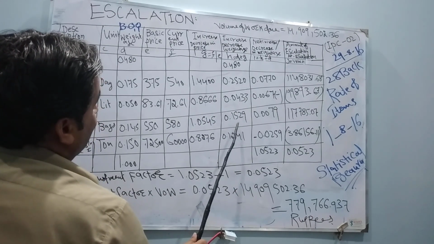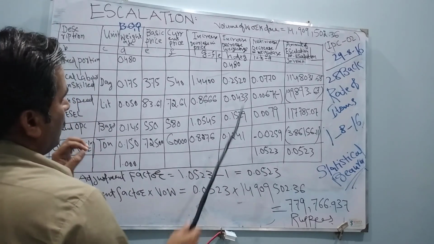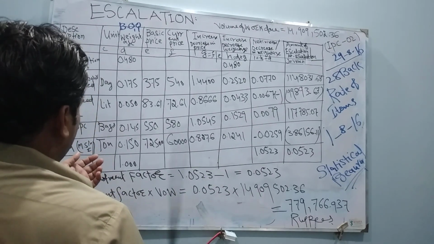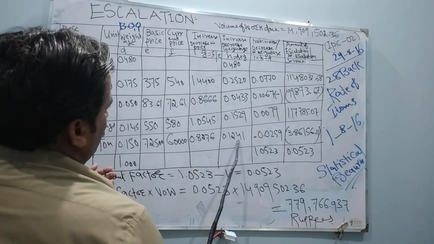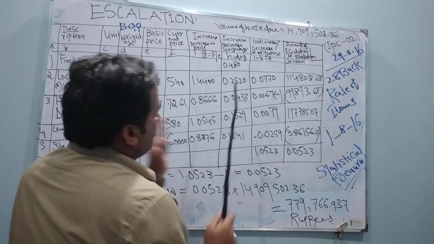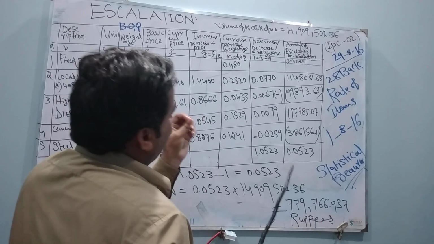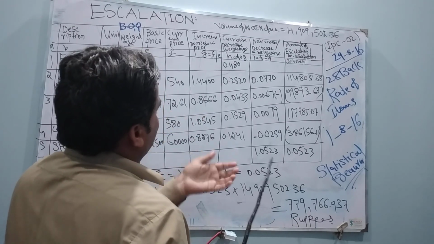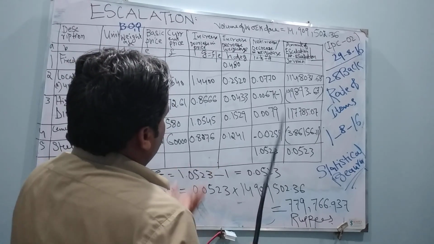This will be the increase or decrease in weightage. For steel, you have to apply the same formula, D into G. This will be 0.1241. We got the increase and decrease in weightage. My dear friends, now we are getting the net increase, decrease in weightage. What was the net increase and decrease in weightage?